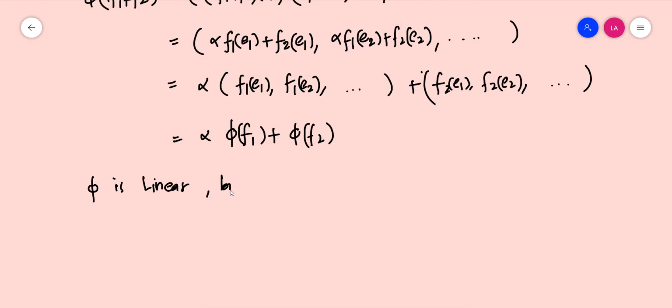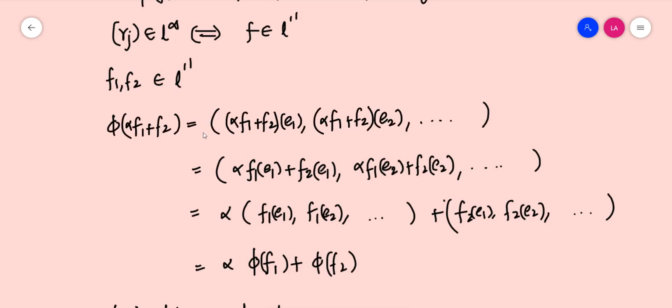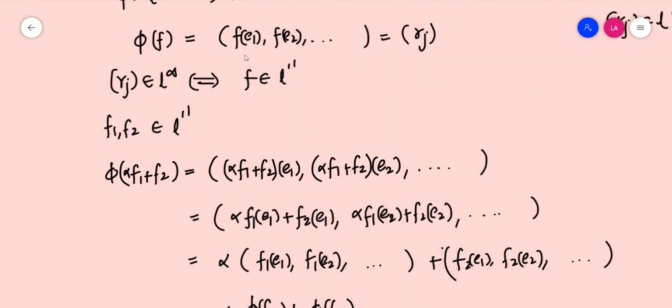and it's a bijection. You can prove that if you want to. Phi is one-one and onto, but we have already done that. We have associated every element of L1 dash to an element of L infinity. So phi is an isomorphism. And also, norm of phi f, by definition, is the norm of the sequence f of e1, f of e2, etc., and this is an element in L infinity.